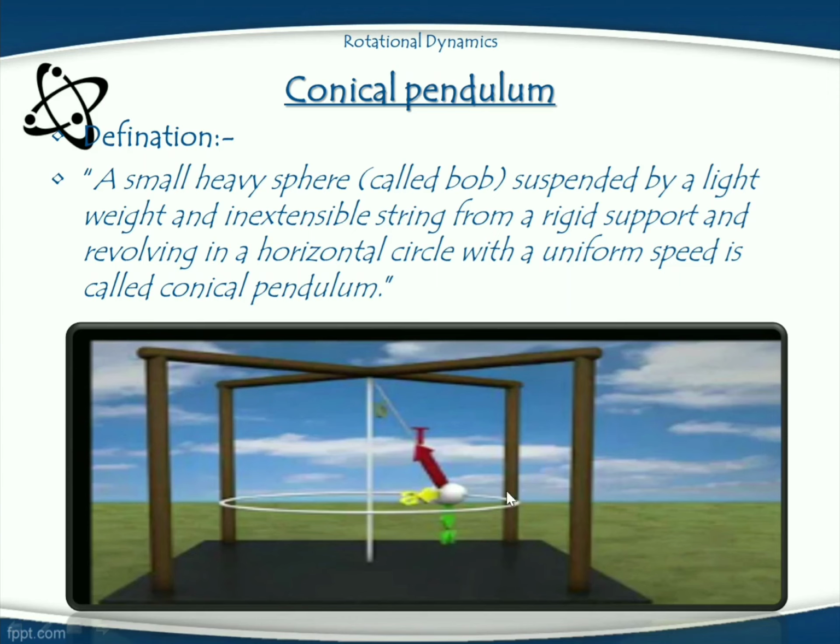This small spherical heavy bob is connected to the lightweight and inextensible string, and this string is suspended from the rigid support. When force is applied to this bob, then the bob performs a horizontal circle with uniform speed, that means constant speed. That type of construction is known as a conical pendulum.